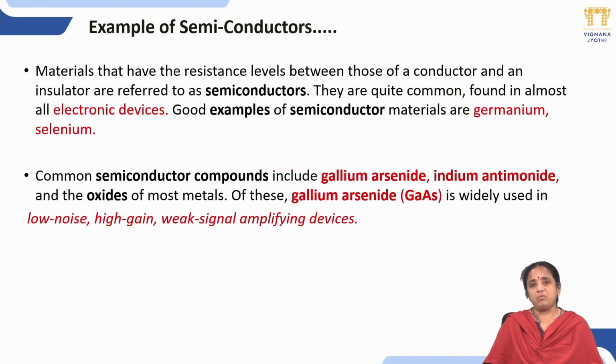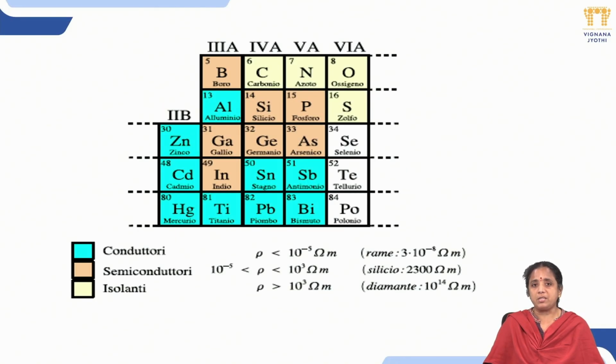So basically we know that in every motherboard, in every electronic circuit, these kinds of semiconductor active and passive elements are always present. They are found in almost all electronic devices and circuits. The first ones are germanium and silicon, germanium, selenium. Like that, we also use common semiconductor compounds. Most of these semiconductors have a resistance that always lies between that of a conductor and an insulator.